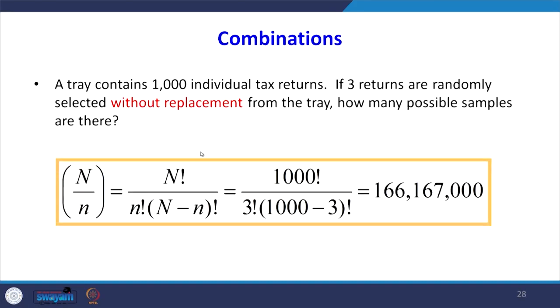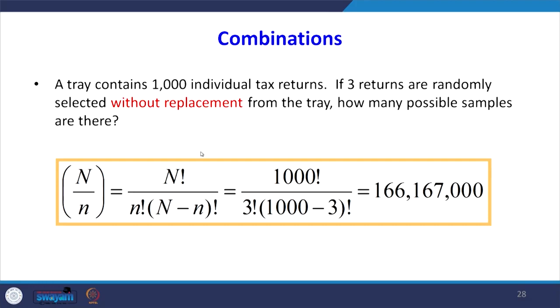In case you go without replacement, the sample size will decrease. A tray contains 1000 individual tax returns. If 3 returns are randomly selected without replacement from the tray, how many possible samples are there?